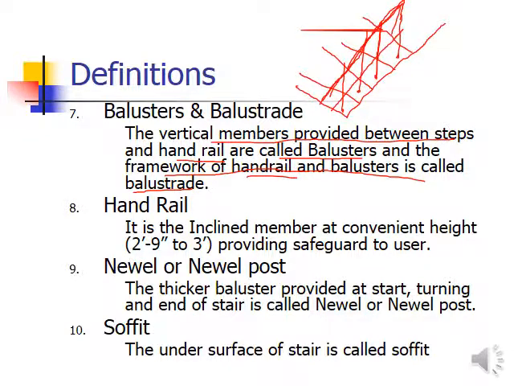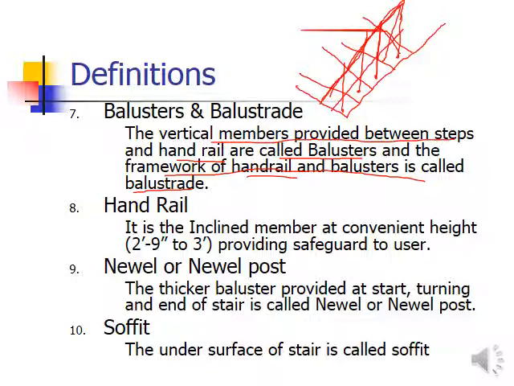You may provide bracing for these balusters, cross bracings or horizontal bracings. All of this framework, including the handrail, the balusters, and the components you are providing for the stability of the balusters, is called the balustrade.